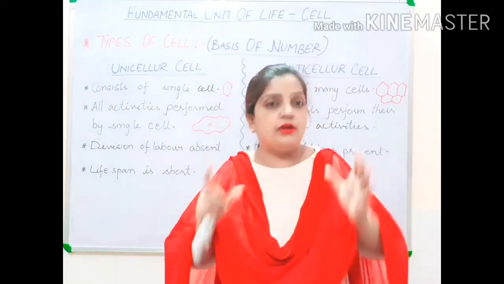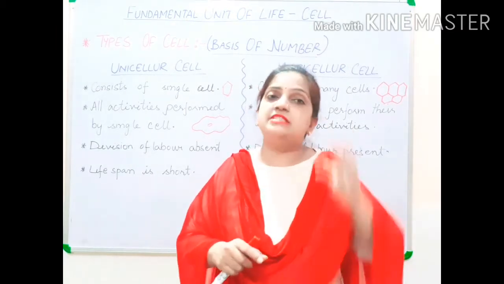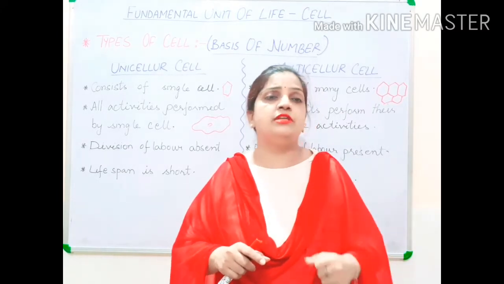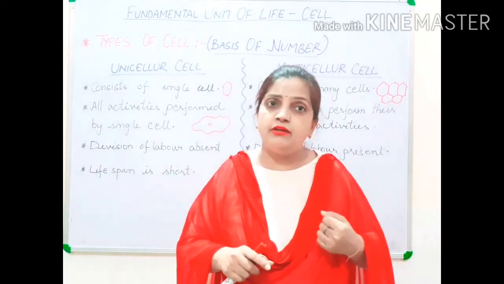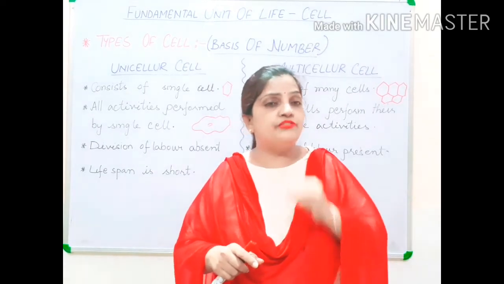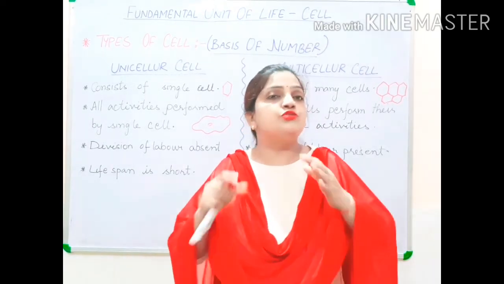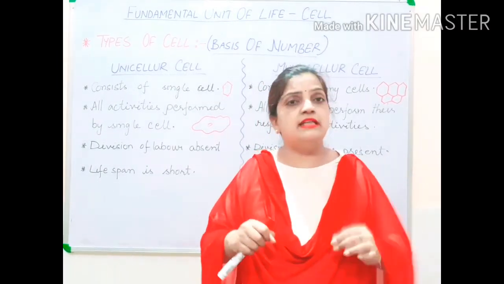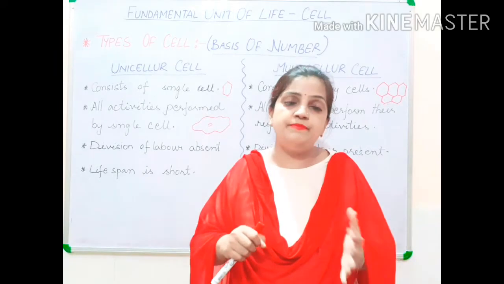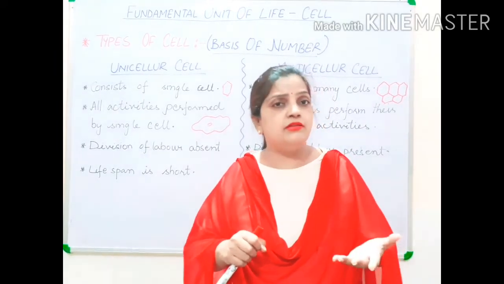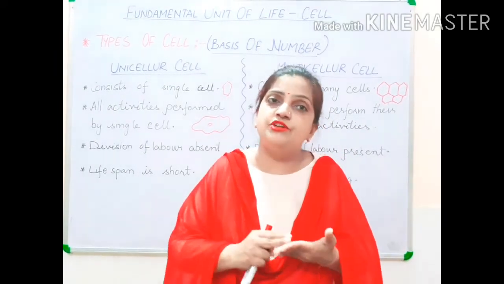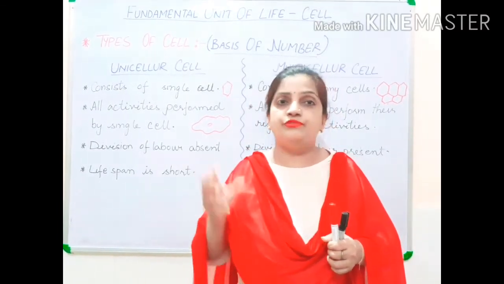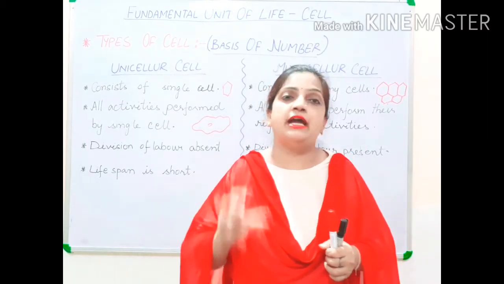Similarly, all these organs are made up of cells. So cells present in the heart will help in the circulation process only. It will help in heart beating only. The cells of the kidney are responsible to support the kidney for excretion. The cells which are making the lungs will help the lungs to respire only. So this is called division of labor. Each and every different type of work will be performed by different types of cells.